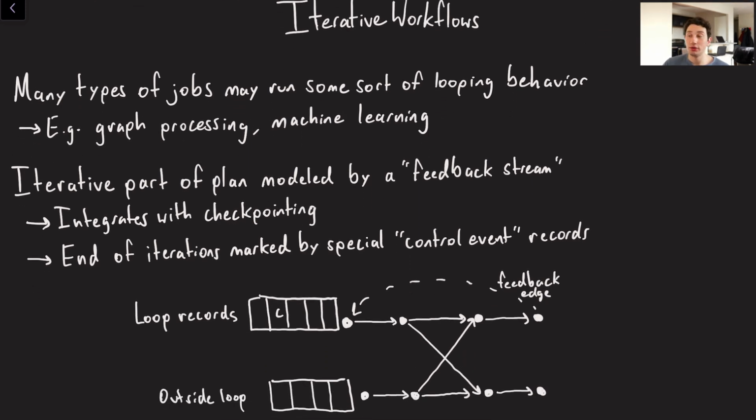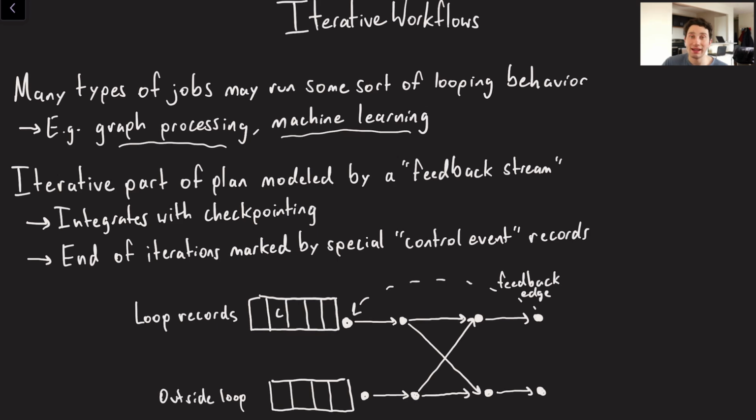Let's talk about iterative workflows quickly, because this is also an important part of stream processing, and it's going to continue to become more important as things like ML get bigger and bigger. So many types of jobs are going to require some sort of looping, right? It's the case for graph processing, maybe you're doing Pregel or some sort of bulk synchronous processing algorithm, or machine learning for something like gradient descent. So maybe you're actually sending a bunch of events over some sort of stream, processing them, and then finally after you process that batch, you're doing some sort of iterative step and then processing them again.